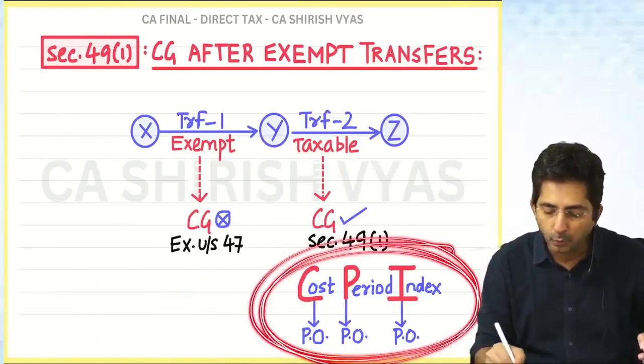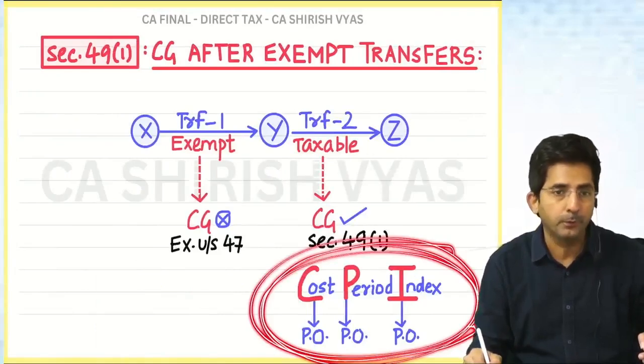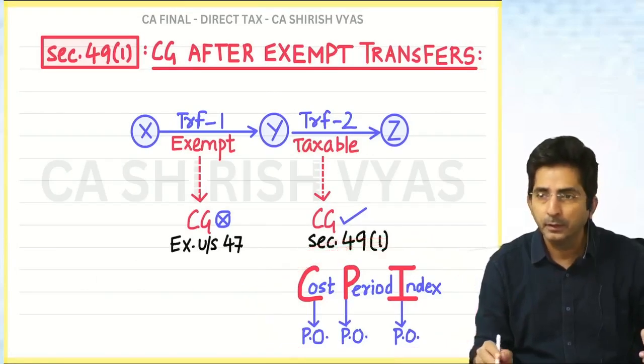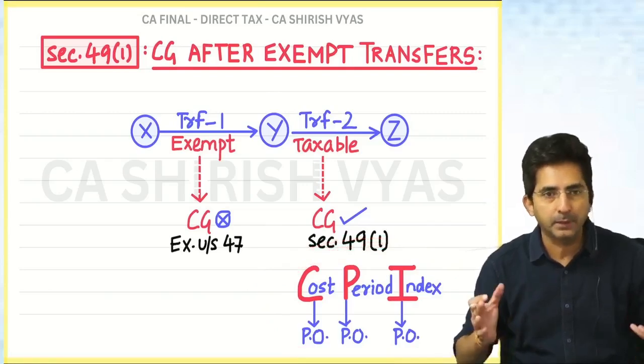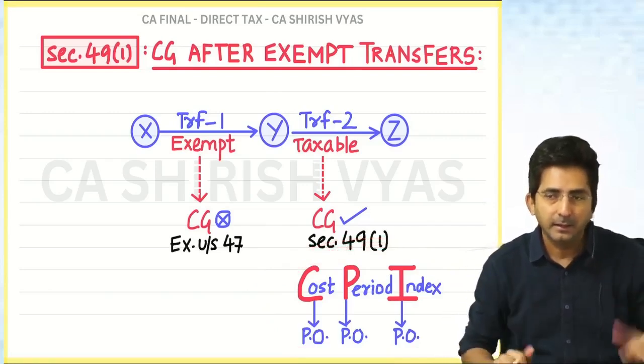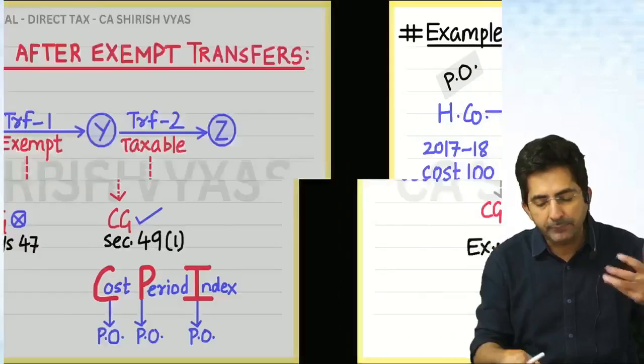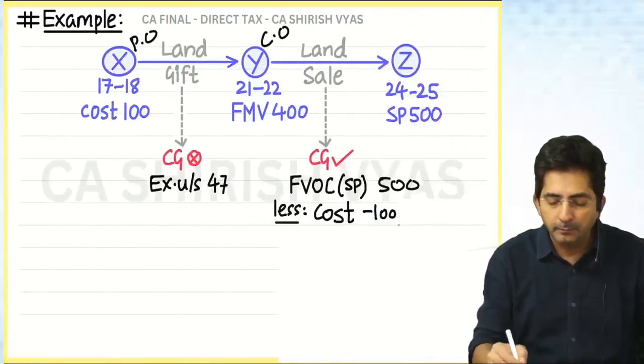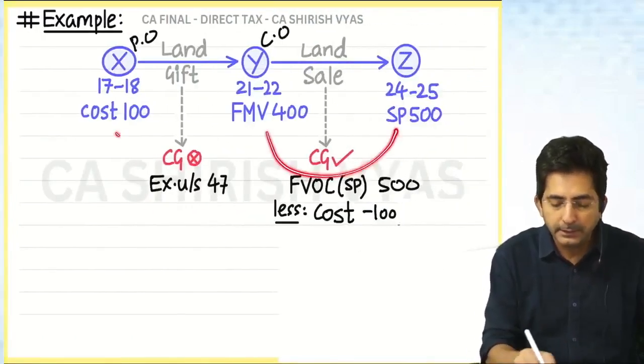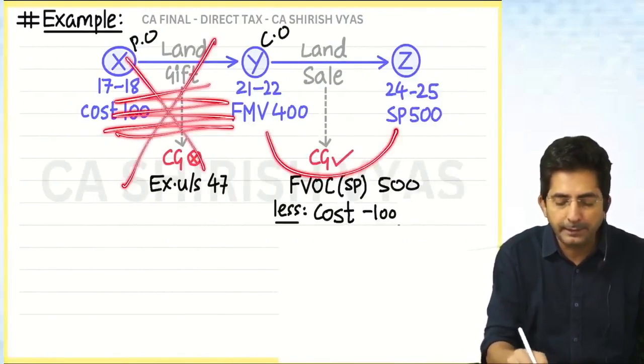Here, what was the code? PO, PO, PO. PO means previous owner. But if that person has been taxed under EFOS, then it is not PO, PO, PO but CO, CO, CO, which means everything you will take from the current owner. This will become the base, and the earlier transaction will be completely ignored.